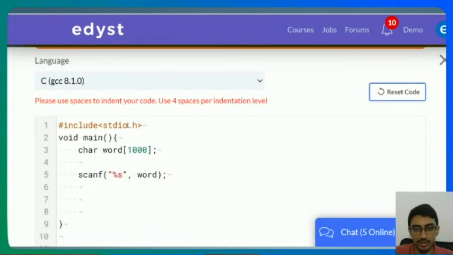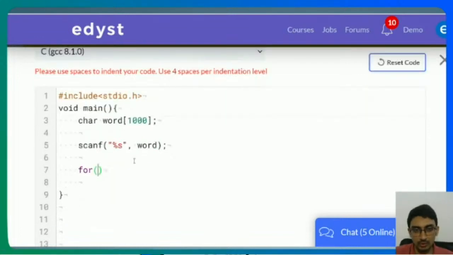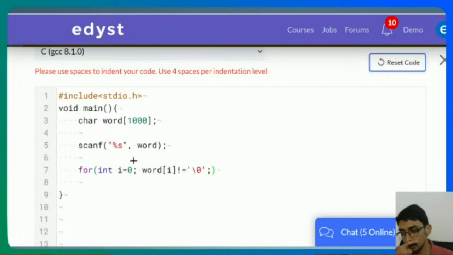Now I'm going to go through the entire word one by one. So I'll go for int i equal to 0, word of i not equal to null. This is how you go through it in C. In Java, you'll go up till i less than word.length. So i plus plus over here. Now, what do I actually want to check?